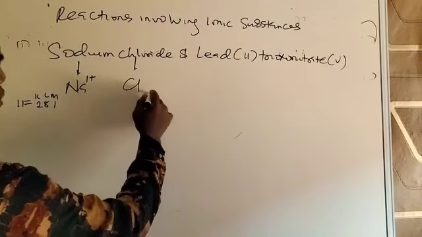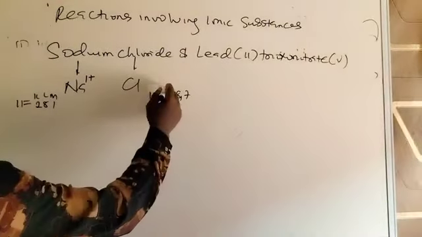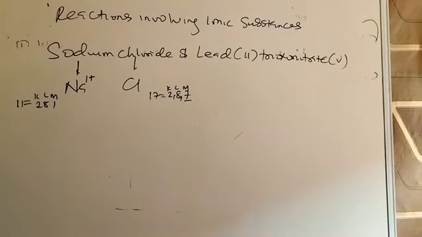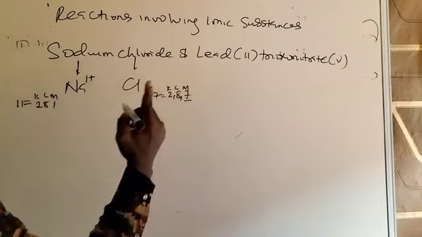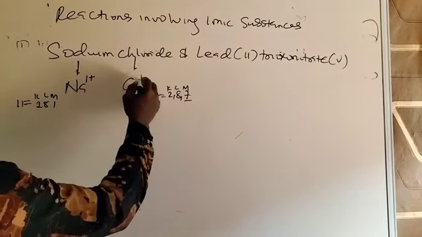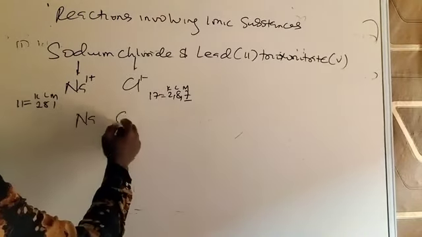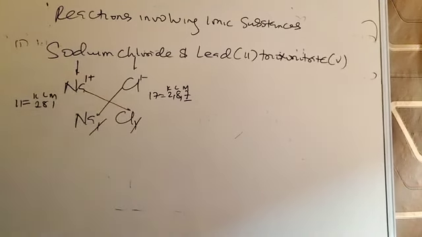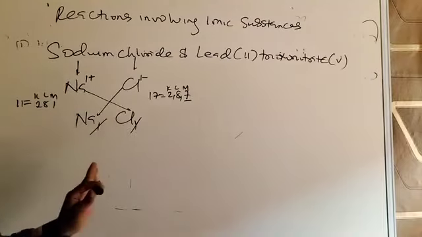Then for chlorine, 17, 2, 8, 7. K, L, M. Having more than 3 is a non-metal. For a non-metal, the valency is how many electrons you're going to accept to make the outer shell up to 8. Subtract this number from 8, it needs an extra 1. The valency is also 1, or negative because it's a non-metal. So when you exchange valencies, 1 and 1, equal valencies cancel out. The formula is NaCl. If the valencies are unequal, you leave it.